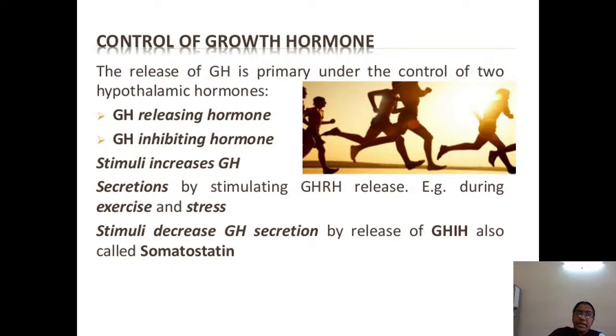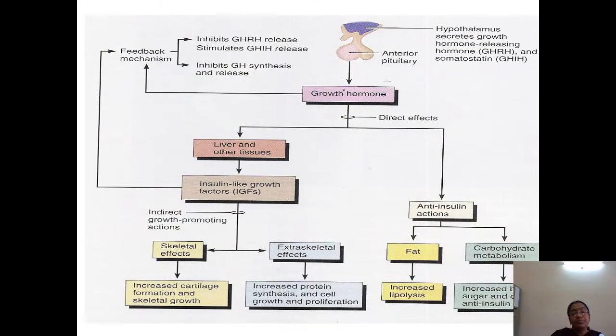So sometimes it increases, sometimes it decreases. Secretion is inhibited by the release of growth hormone inhibiting hormones like somatostatin, and when this hormone is released it inhibits growth hormone secretion.